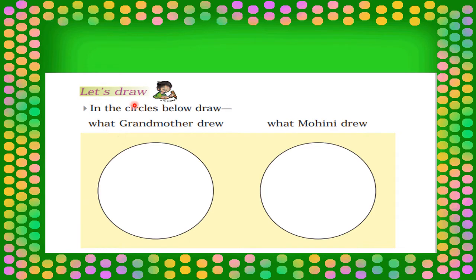Now let's draw. In the circles below, draw what grandmother drew and what Mohini drew. So grandmother, first of all, she drew a circle. Then she drew 3 lines into it and made a ball. The same thing Mohini drew. And then she made a balloon with zigzag lines. The same thing Mohini drew. So you have to draw that by yourself.